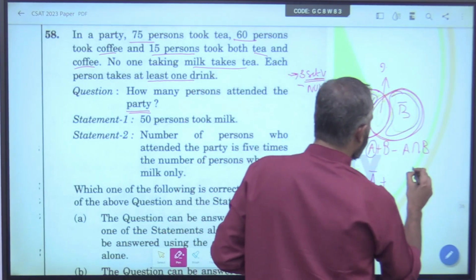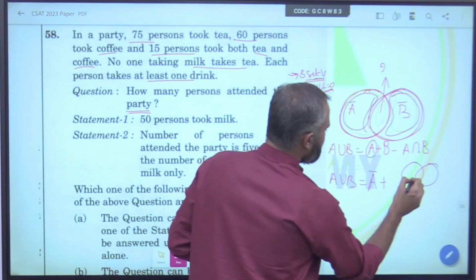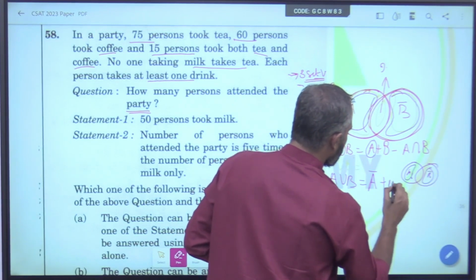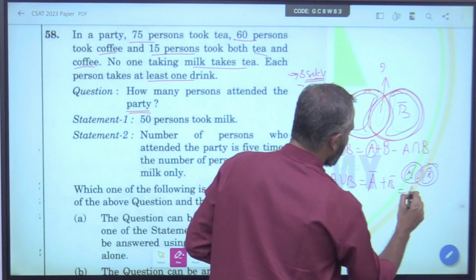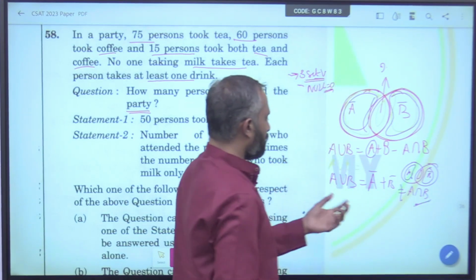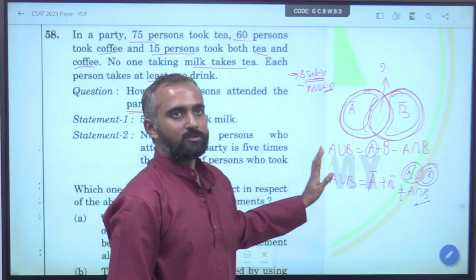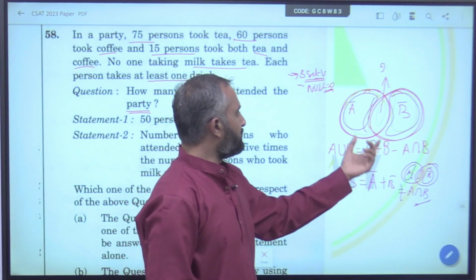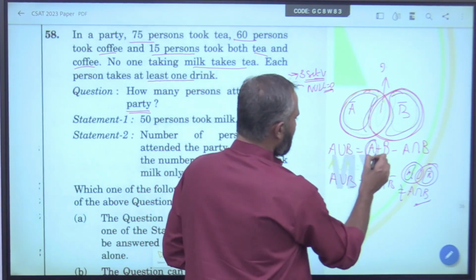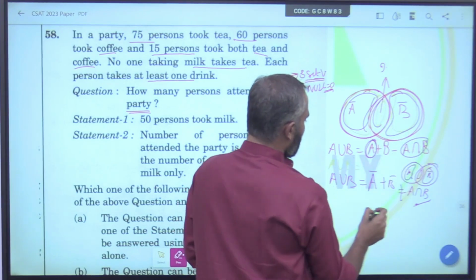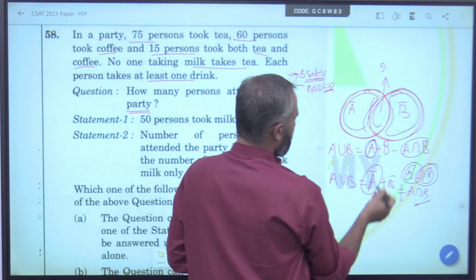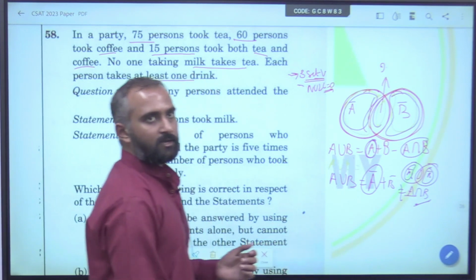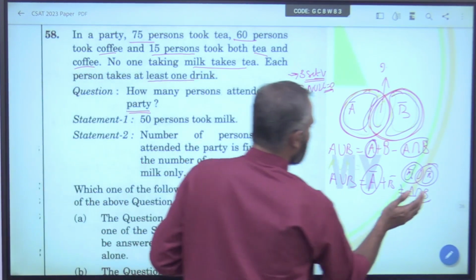Okay, this might be confusing. This represents A bar, and this represents the intersection A intersection B. I am just explaining the concept to you. For knowing the total number of people, or union, either you should know the full part like here and the intersection part, or know only the specific part like A bar and the intersection part. Now let us see what he has given.